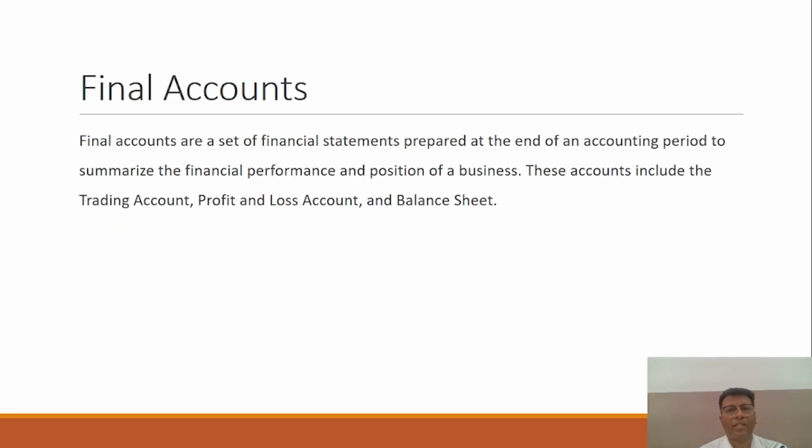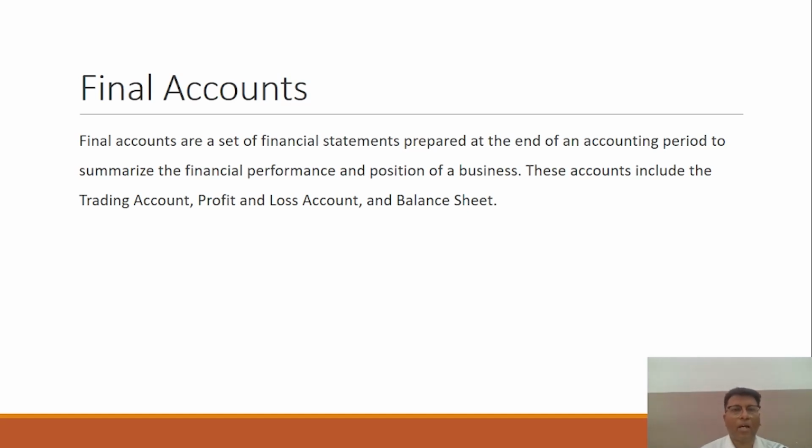So the very first thing, or you can say, what is the final account? This is the question. And final accounts, as you know, are the set of financial statements which are prepared at the end of the accounting period. You might be familiar that there are two types of years: calendar year and financial year.